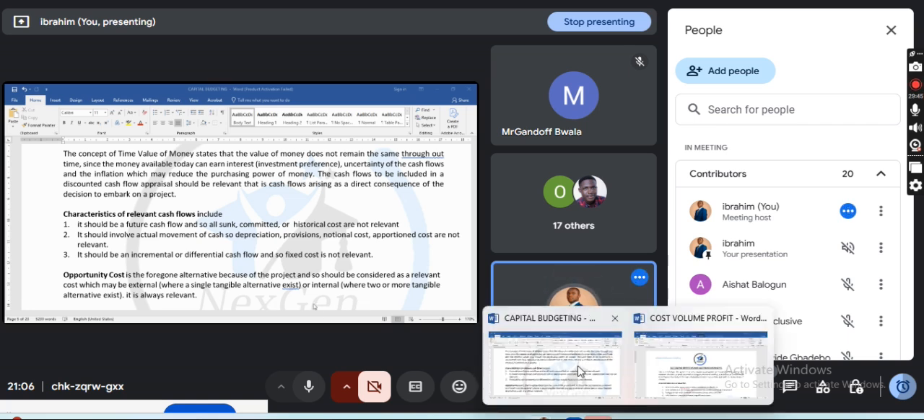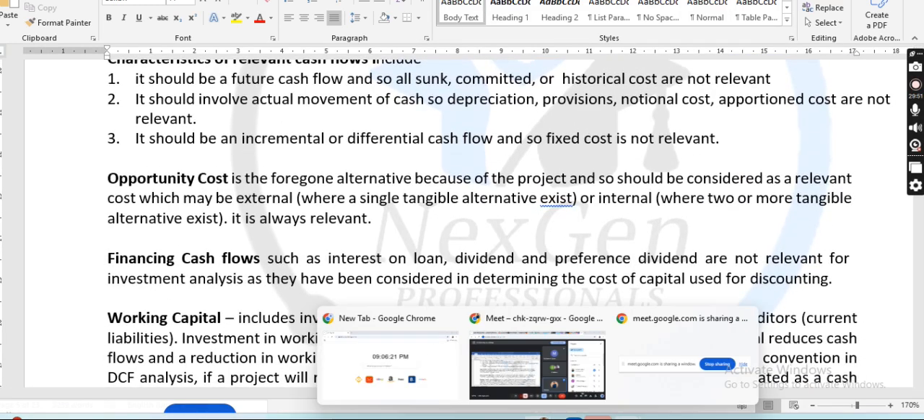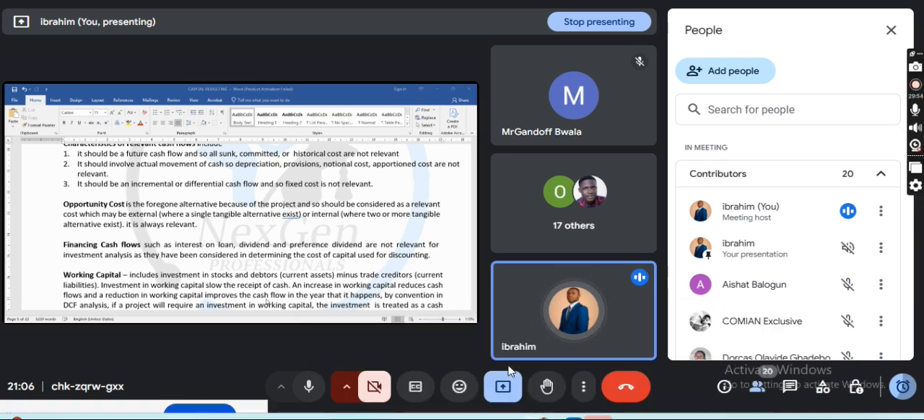Now, we move on. Opportunity cost. I'm trying to explain the relevant cash flows class. You recognize cash flows that are relevant to the project. This is where most students make mistakes, because they forget their relevant costing. Opportunity cost is the foregone alternative because of the project, and so should be considered as a relevant cost, which may be external. It is relevant.